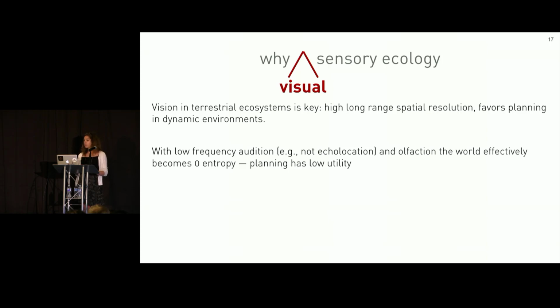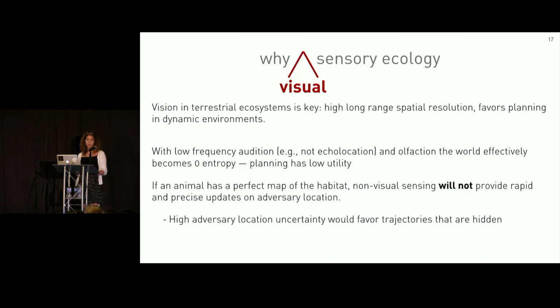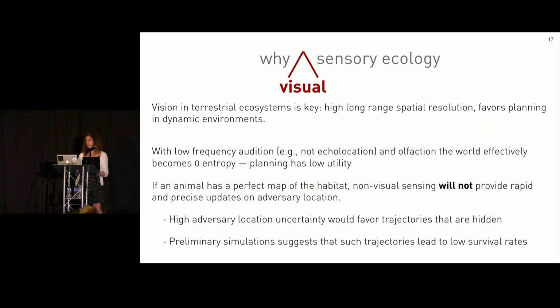So now if we assume this animal is comfortable in its habitat and explored its habitat multiple times, and therefore knows where all of these complexities are, the low-resolution nature of these sensory modalities will not provide rapid and precise updates on adversary locations. This will lead to high uncertainty in adversary location. Then a good assumption would be that prey would choose paths that are better hidden, but some of our preliminary simulations suggest that such hidden trajectories also lead to low survival rates.